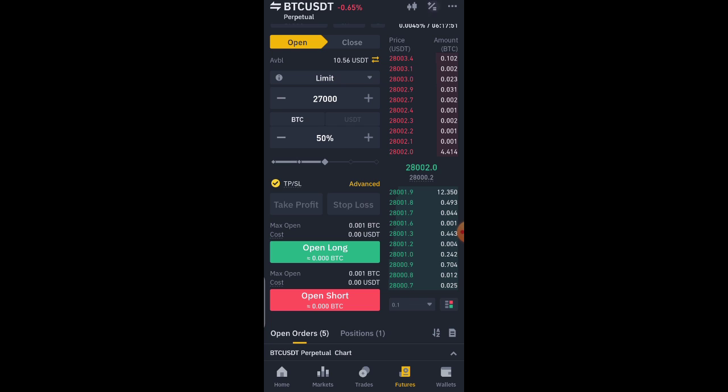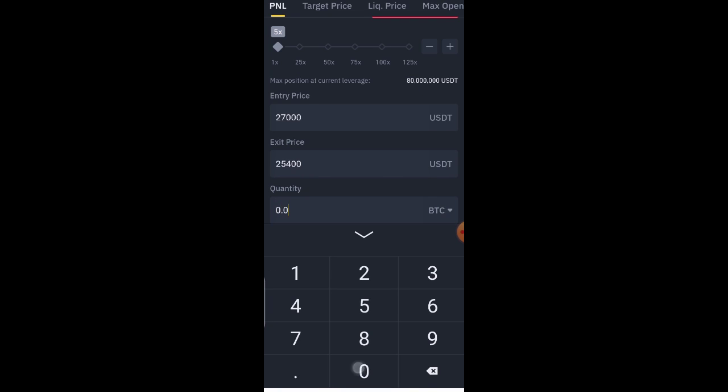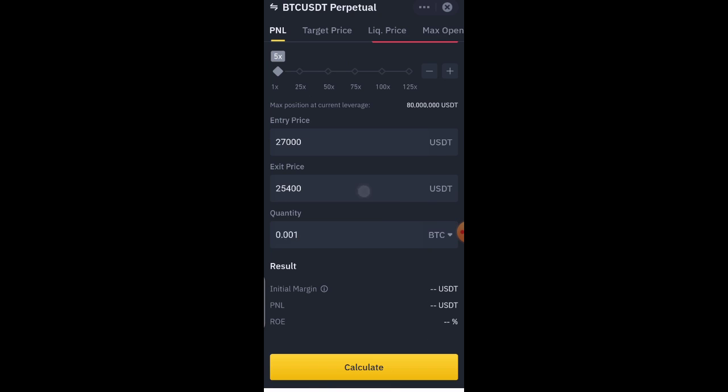So I'm just going to go back to that calculator and put 0.001, whichever quantity it is for yours, you put it here as well. Then you click on calculate. All right, so I'm going to click on calculate now. So you can see, now it's telling me that I'm going to make a profit of 1.60.